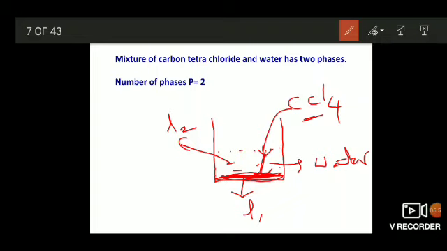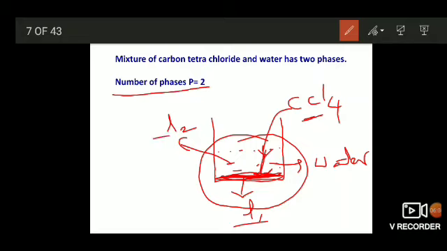That is a different topic. So these two are non-miscible liquids, and this system has two liquid phases. Though both are liquids, as they are mechanically separable, we say the number of phases is 2.